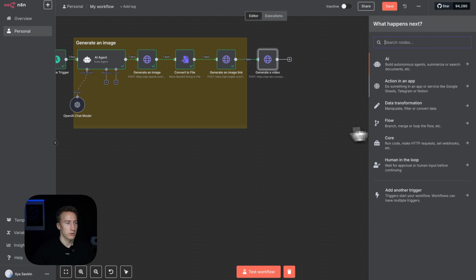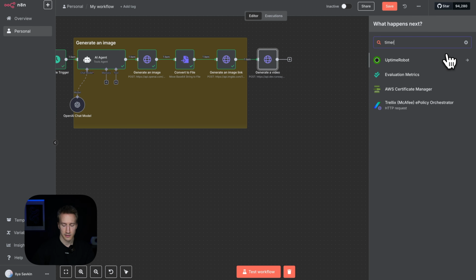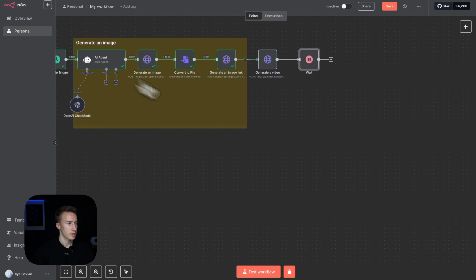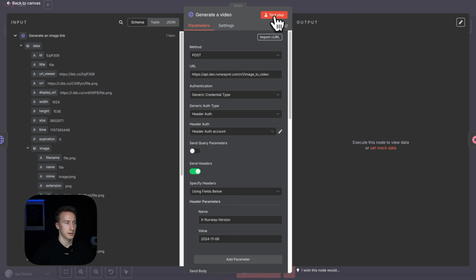To do that, so first let's put a timer of, let's say 15 seconds, so we don't spam the API too often. Just 15 seconds. Actually, in the meantime, while we build this, let's also check this step. So we press test step, and we check it to see if it works as it should be.